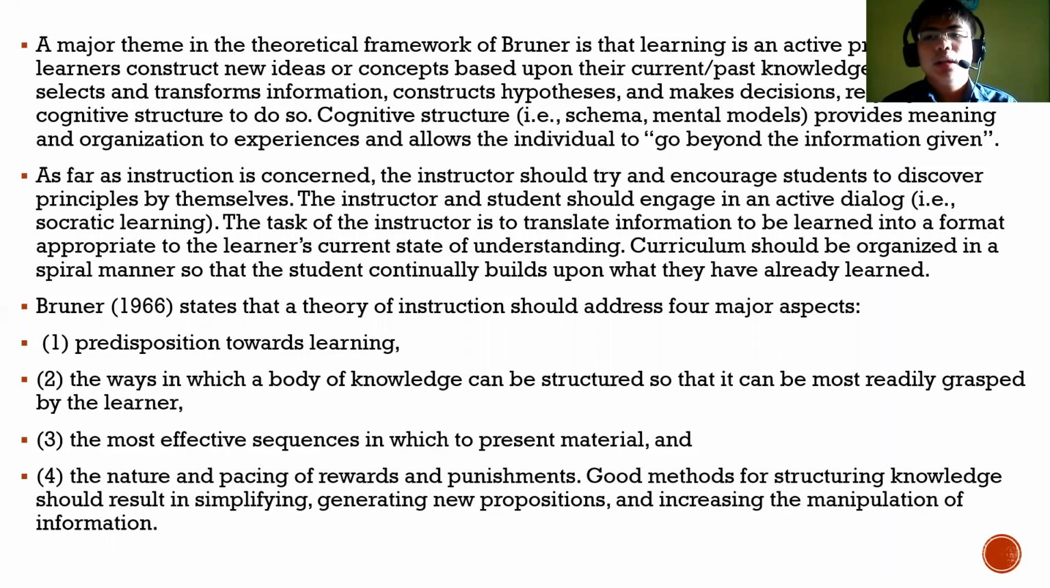In 1966, Bruner stated that the theory of instruction should address four major aspects. Number one is the predisposition towards learning. The second is the ways in which a body of knowledge can be structured so that it can be most readily grasped by the learner. The third is the most effective sequences in which to present the material. And lastly, the nature and pacing of rewards and punishment, or the merit system. Good methods for structuring knowledge should result in simplifying, generating new propositions, and increasing the manipulation of information.